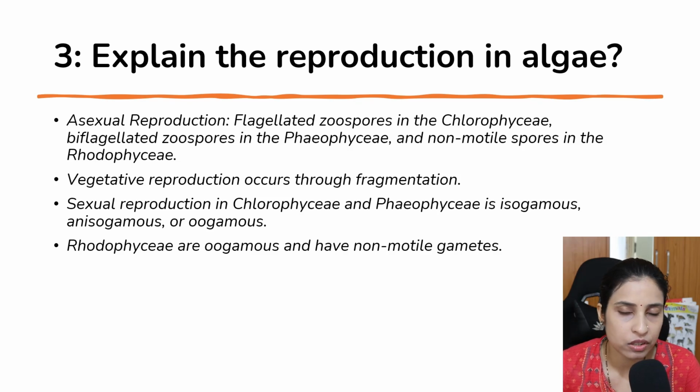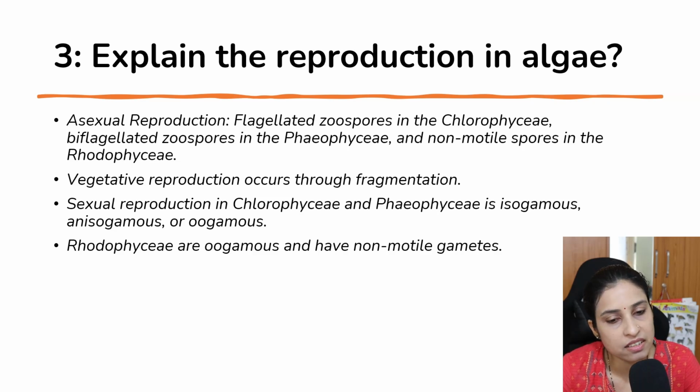Vegetative reproduction occurs through fragmentation in all the three classes of algae, and sexual reproduction in Chlorophyceae and Phaeophyceae is isogamous, means both the two gametes are similar in size, shape, and both are motile, or anisogamous or oogamous, but Rhodophyceae are oogamous. They produce two kinds of gametes and have non-motile gametes. Both the gametes are non-motile.